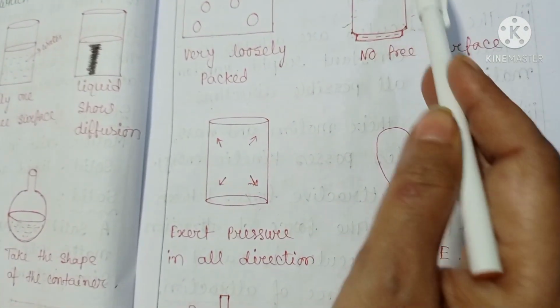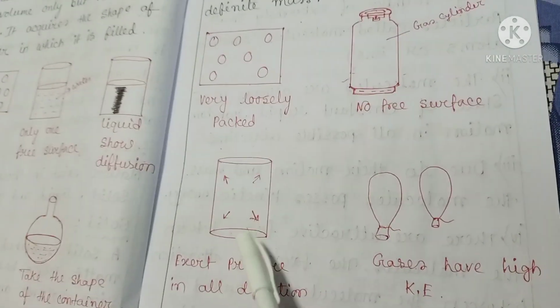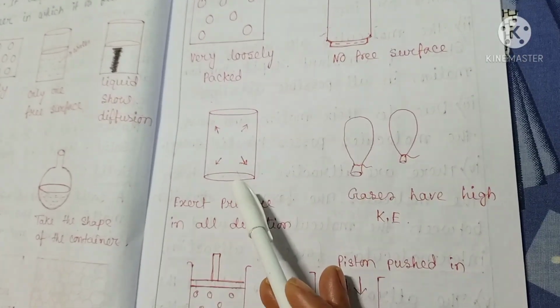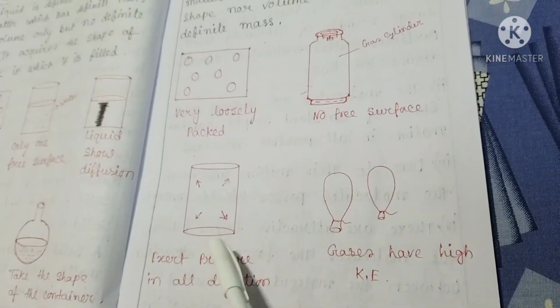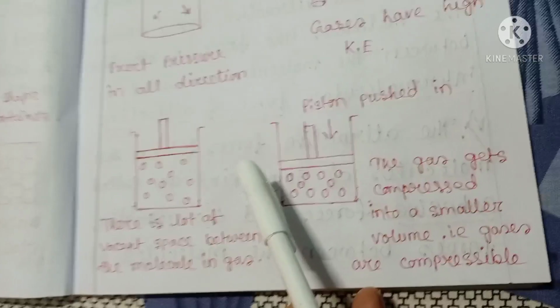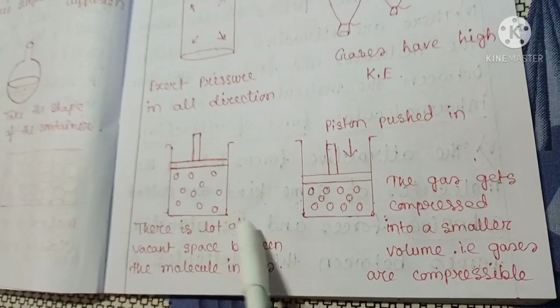Gases have no free surfaces. Gases exert pressure in all directions. The molecules in a gas have high kinetic energies. Gases are highly compressible due to the large vacant space between the molecules of gas. See this picture.